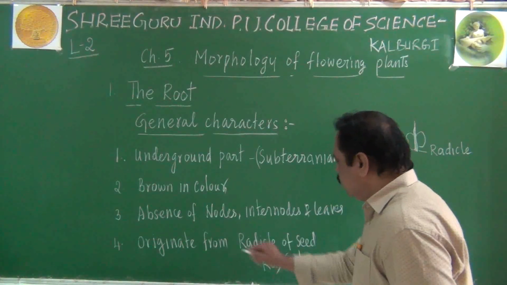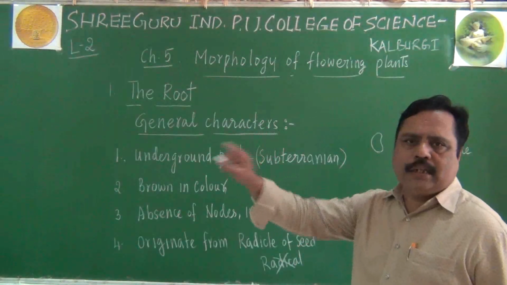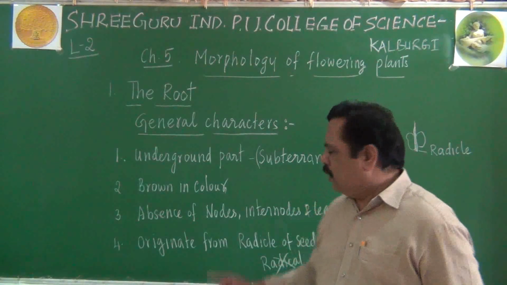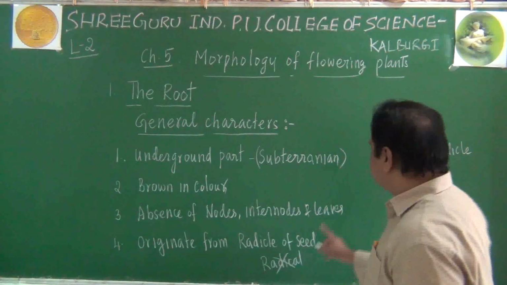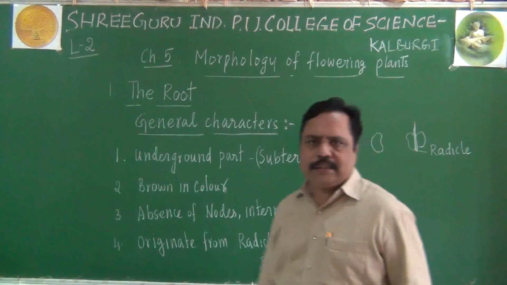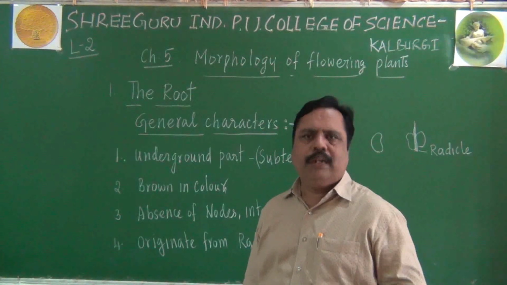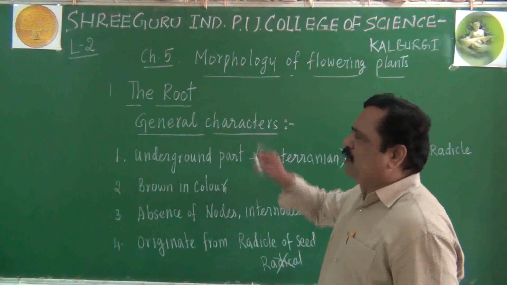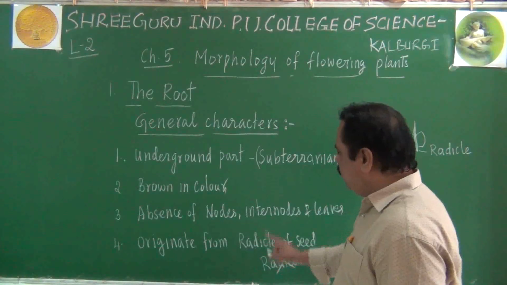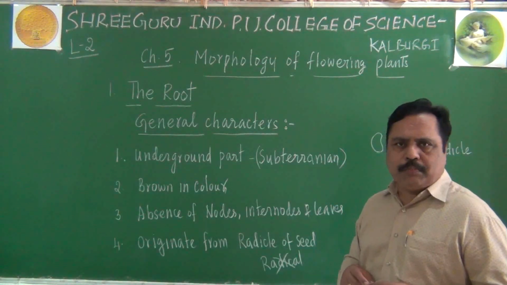R-A-D-I-C-A-L, you should not write it like this. This radical indicates your acid radical or basic radical in chemistry. Here it is the radicle of the seed. So from the radicle only, generally the root will arise. There may be some roots which will be arising from other parts. But I am talking about the general characters of the root. So it will originate from the radicle of the seed mainly. Do you get my point?